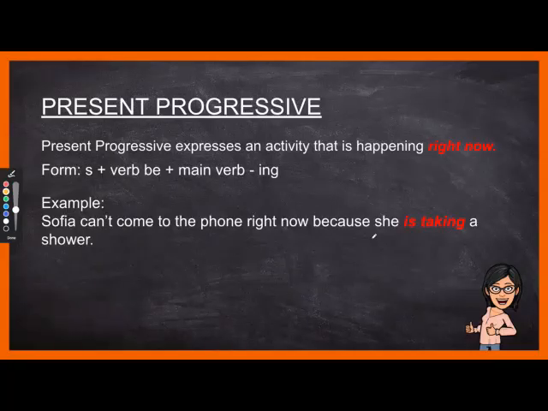So another example would be I am talking to you right now, or I am filming a video right now, or I am eating right now, or I am currently writing a term paper for school, something like that.